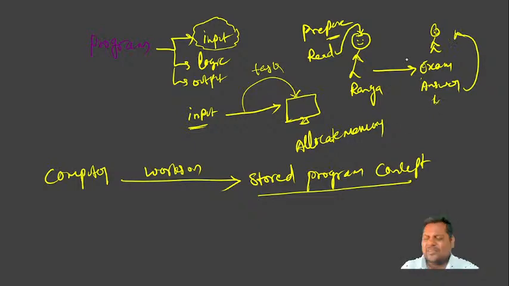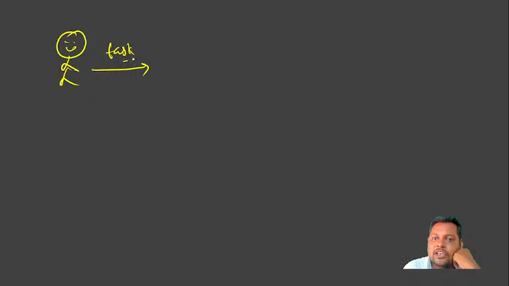The same, any human you can take. Any person who wants to perform some task, before that he has to prepare his mind, or give some instruction to the mind. Then only it is possible to perform. Otherwise, for example, you are sitting and saying walk, but only when your brain gives the instruction to walk will you stand up and walk. Otherwise, just sitting and saying it, what is the use?